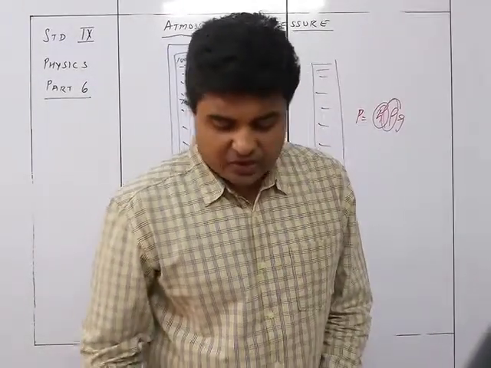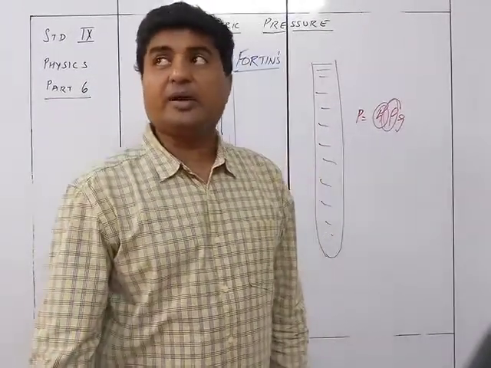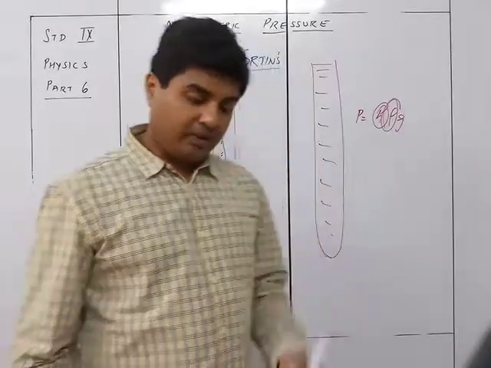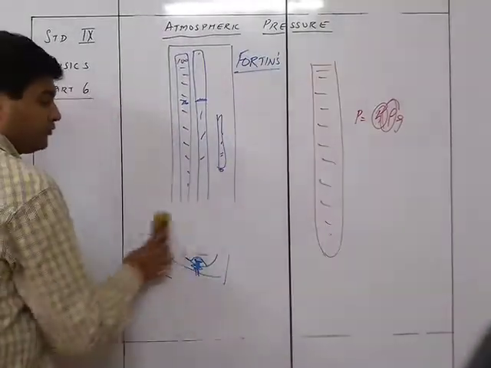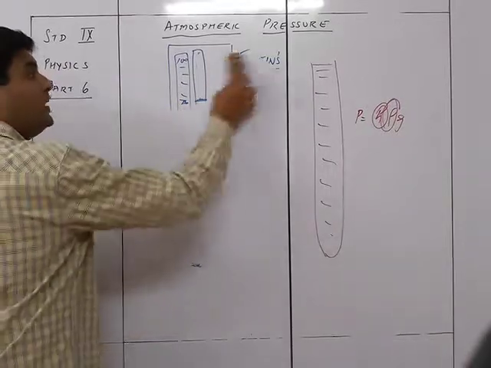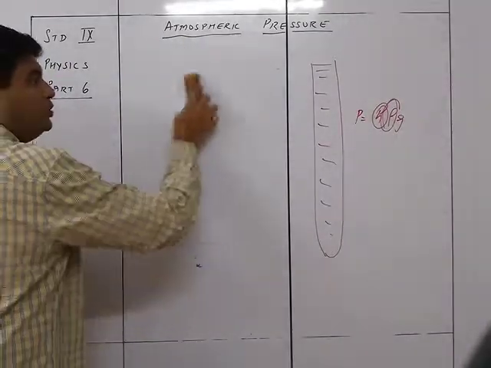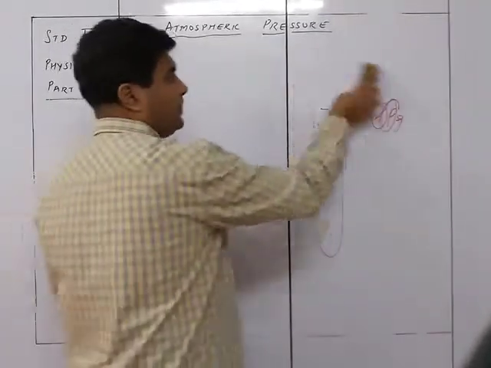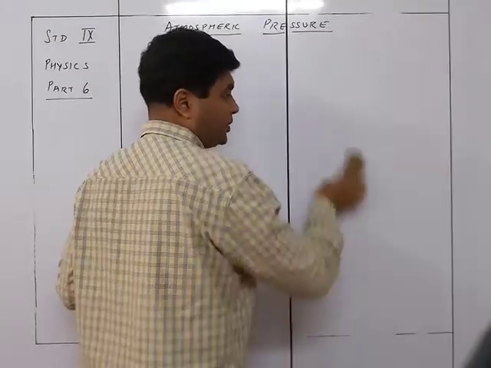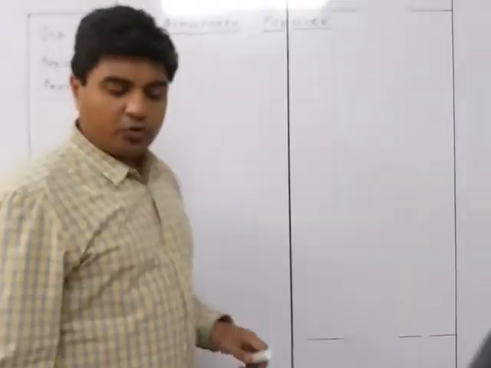Next comes the aneroid barometer. The aneroid barometer is the barometer in which you are going to be using it in a form जहाँ पे mercury है ही नहीं. Okay, we are not using any mercury over here. So a barometer which is not using mercury at all will be an aneroid barometer.